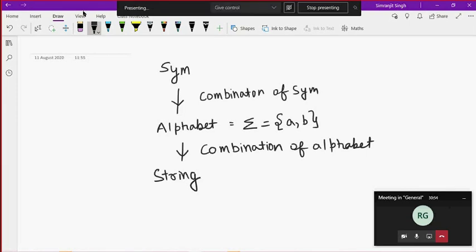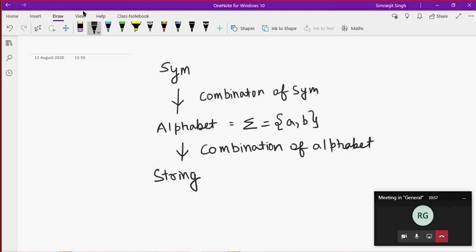Okay, sorry. So till now, if you have any kind of doubt till here, you can tell me. I'm monitoring the chat box also. Any doubt till here?